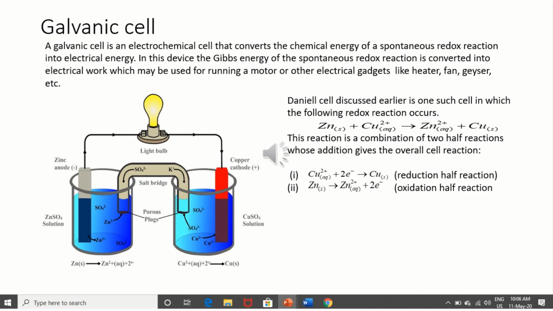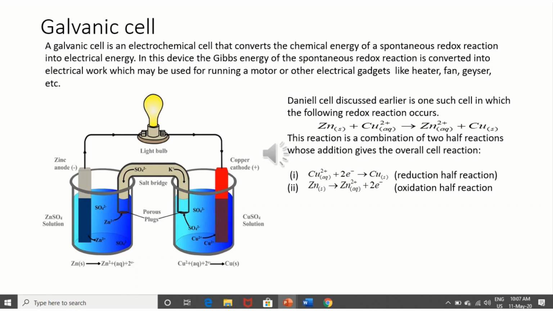This reaction is a combination of two half reactions whose addition gives the overall cell reaction. Cu2+ plus 2 electrons gives Cu, reduction half reaction. Zn gives Zn2+ plus 2 electrons, oxidation half reaction. In this arrangement, zinc will give electrons and convert into zinc ion, and copper ion will take electrons and convert into copper.